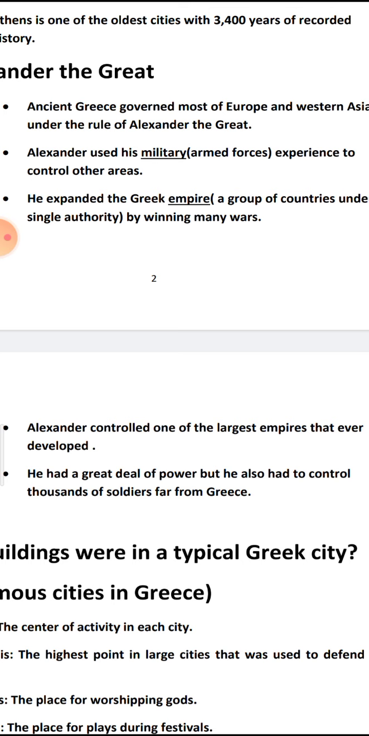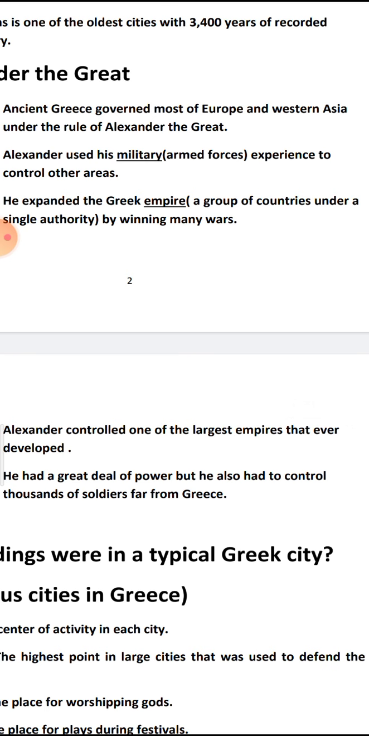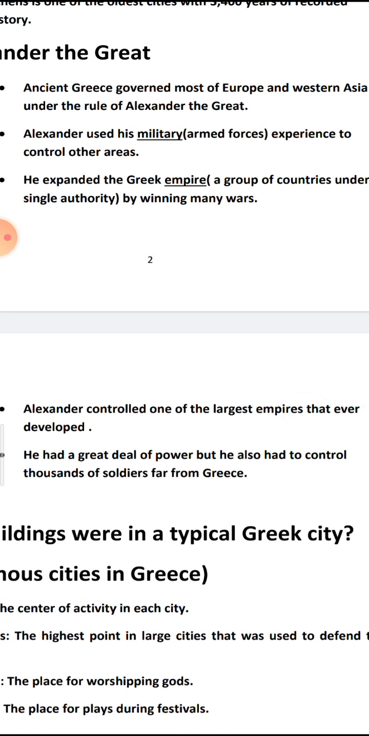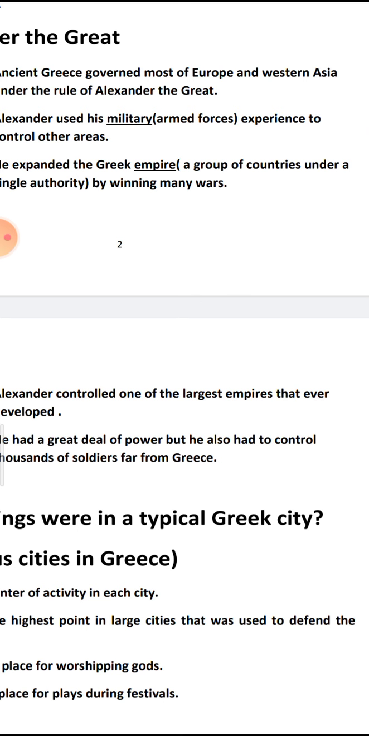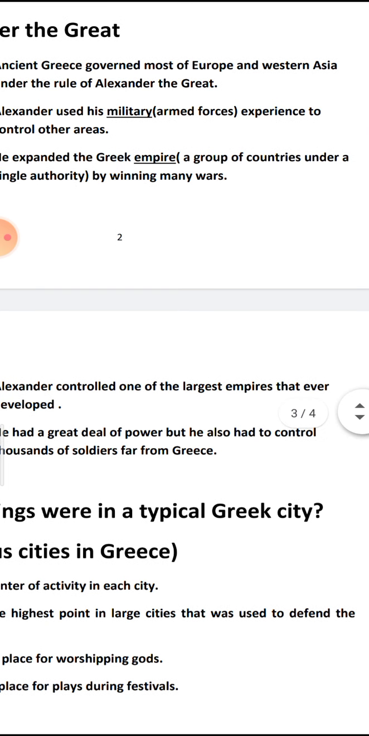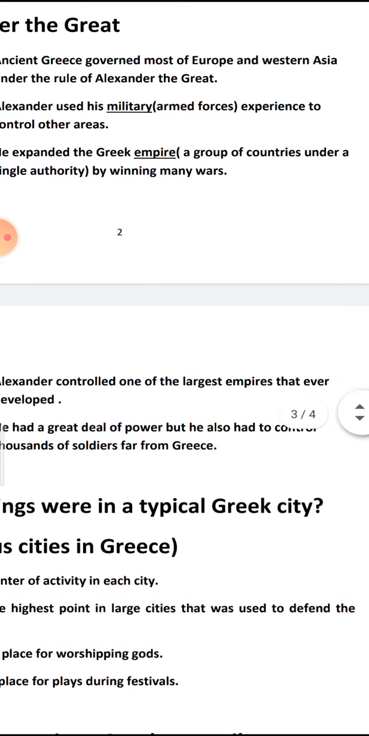So, Alexander the Great was a great leader in ancient Greece, and he governed, or he controlled, most of Europe and Western Asia under his rule. Okay?